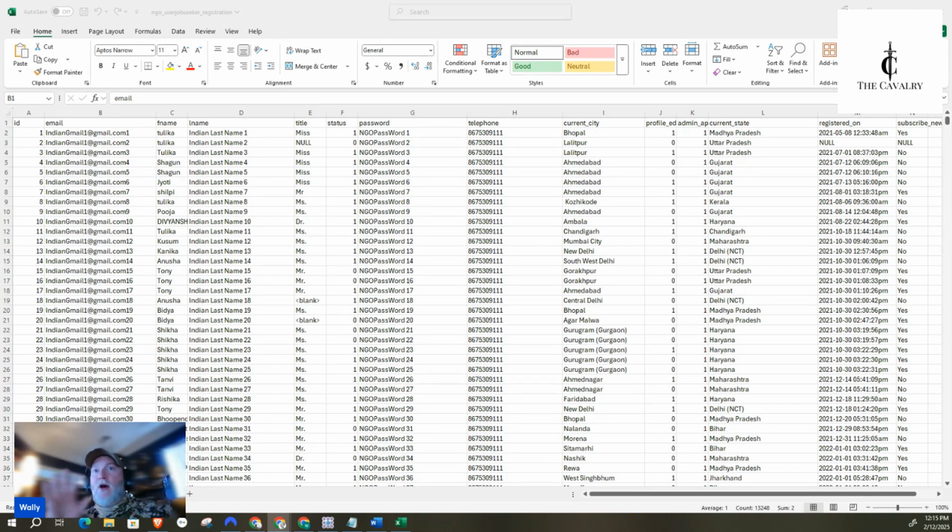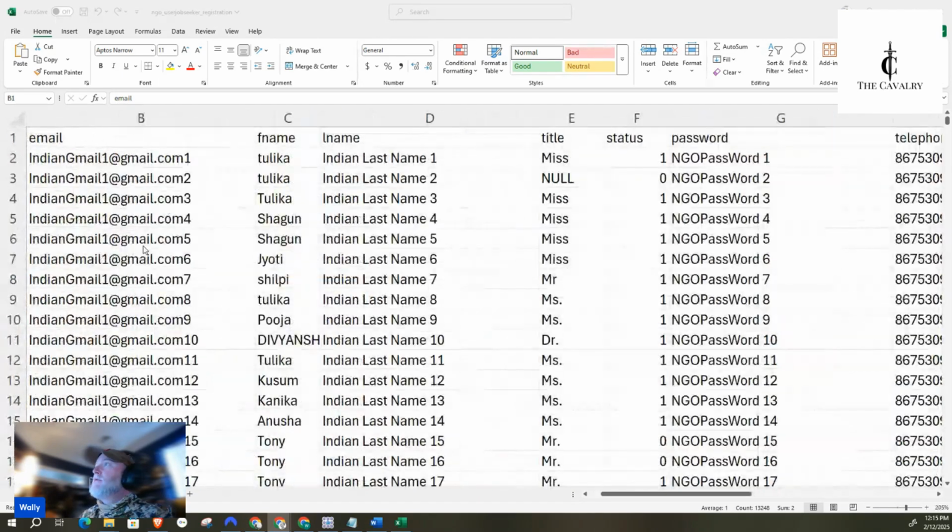So also for the record, this data dump itself was called NGO box. There were 3 CSV files and 1 text file. The text file essentially has nothing in it. One of those CSVs is an admin file, and then there's NGO job seekers and job seeker registration. And I've redacted this. So let me zoom in a little bit on the screen here, right?